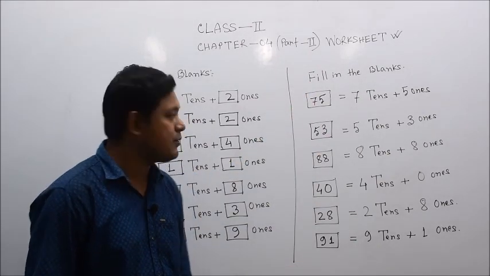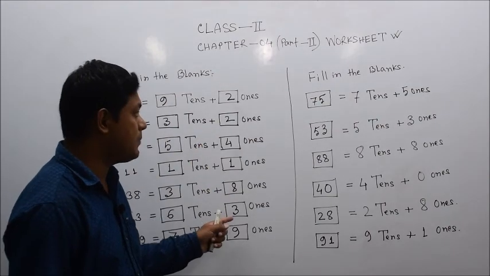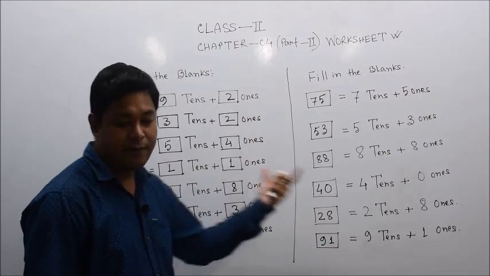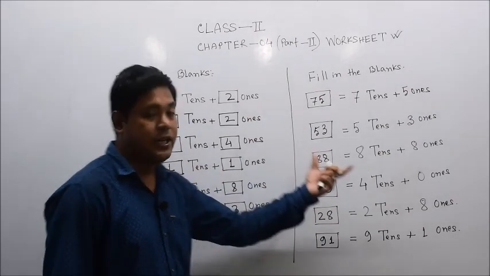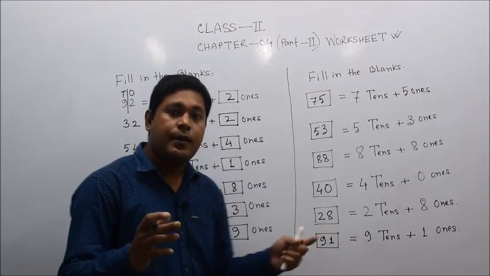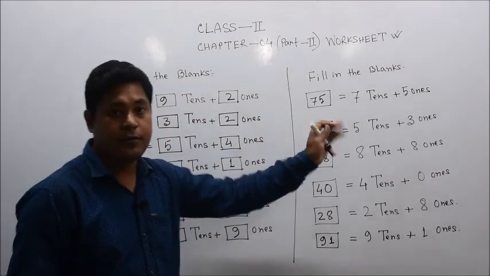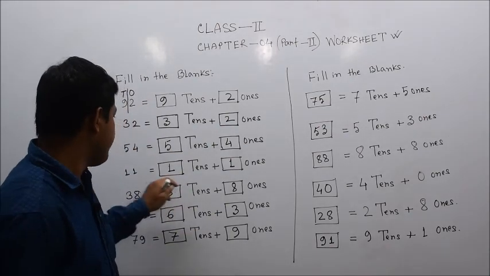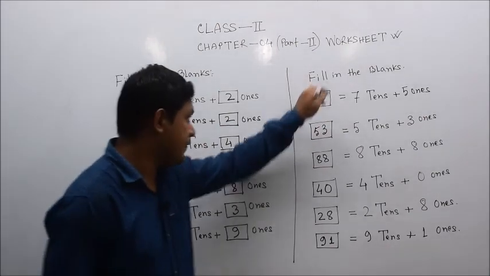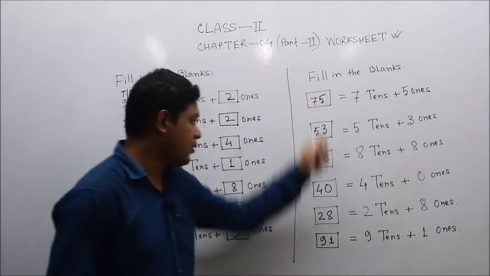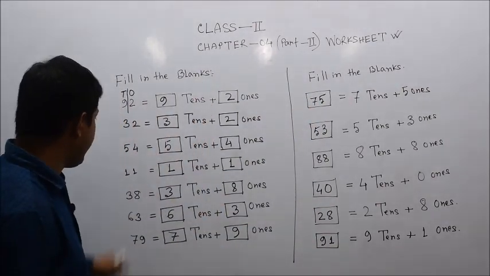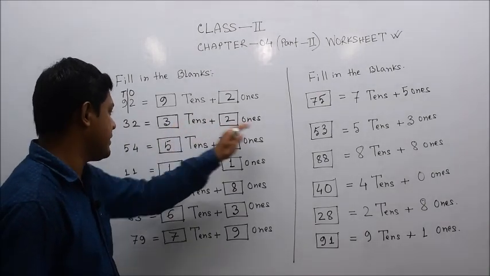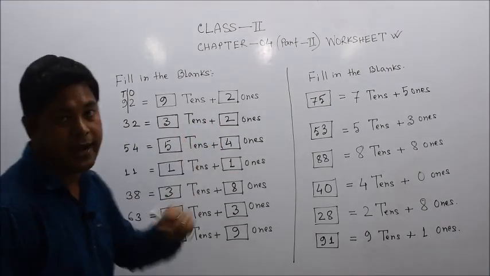Okay, my dear students, whenever we face this type of problem, always keep in mind that these are the same question but in opposite order. The same questions are given here, no need to be puzzled. Be careful, the same numbers are just reversed, because here in the first blank portion there are no numbers, but in this way the numbers are given first and on the opposite side, which consists of tens plus ones, the blank is given.